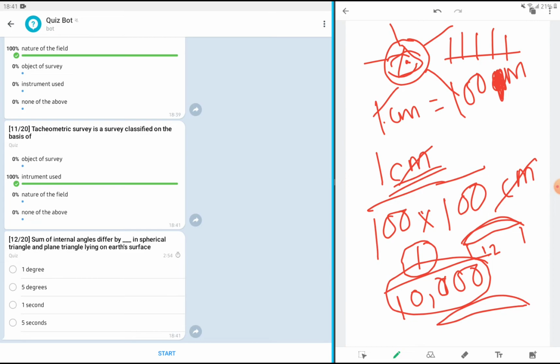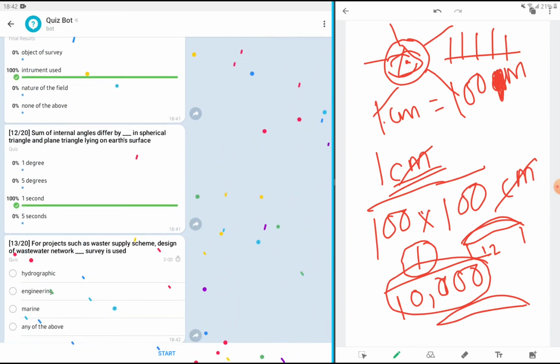Then question number 12. The sum of internal angles differs by blank in a spherical triangle and a plane triangle lying on Earth's surface. Again, that chord and arc problem is referred to here in the form of a triangle. We know that a plane triangle and a spherical triangle differ by some measurement, and that is 1 second only.